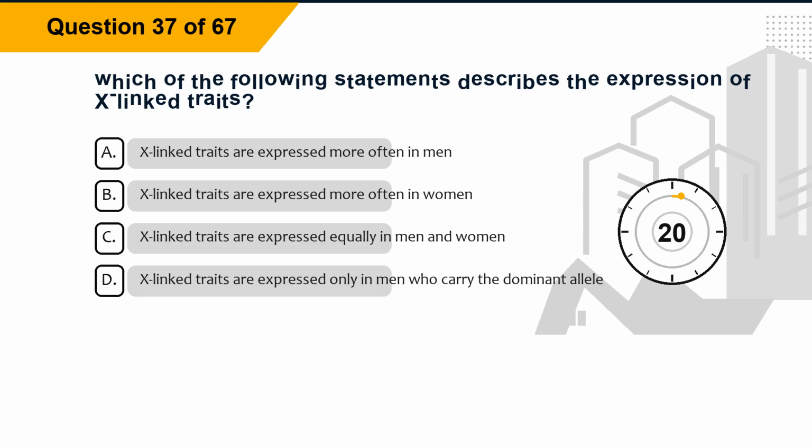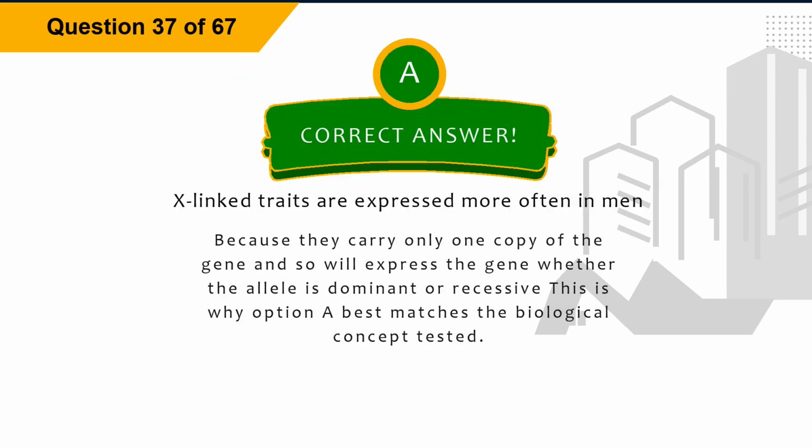Question 37. Which of the following statements describes the expression of X-linked traits? Option A, X-linked traits are expressed more often in men. Option B, X-linked traits are expressed more often in women. Option C, X-linked traits are expressed equally in men and women. Option D, X-linked traits are expressed only in men who carry the dominant allele. The correct answer is option A, X-linked traits are expressed more often in men.